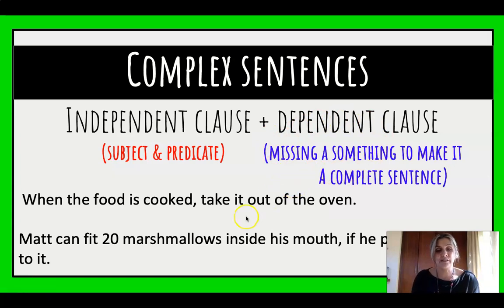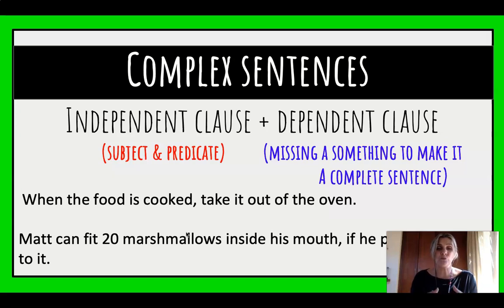And so if we take a look at these 2 examples, when the food is cooked, take it out of the oven. So if you take a look at that sentence, if I had take it out of the oven, that is a command sentence. It makes sense on its own. Okay, it's got a subject, it, and it's got the predicate, take it out of the oven.